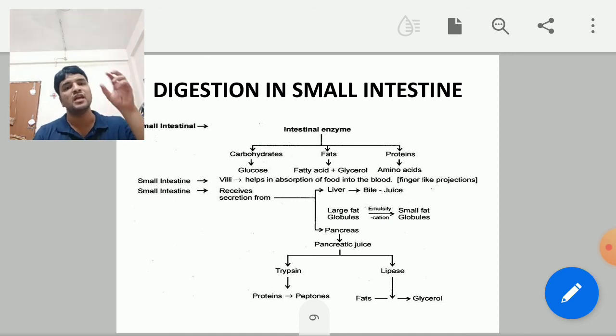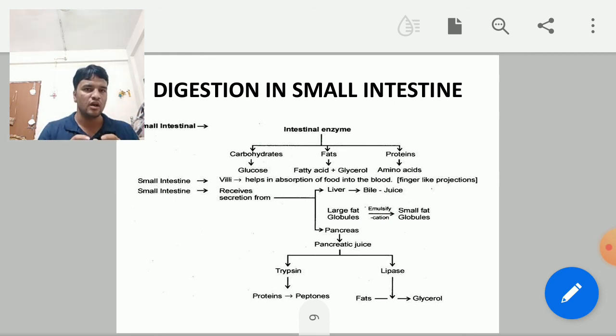Next, the lipase enzyme will act on the emulsified fats, because lipase cannot directly act on the large fat globules. For example, if you have a large piece of foodstuff, you cannot eat it at once. So what will you do? You will cut it into pieces and eat piece by piece, right? The same way, lipase cannot directly act on the large fat globule, so it is converted into smaller pieces with the help of bile salts.